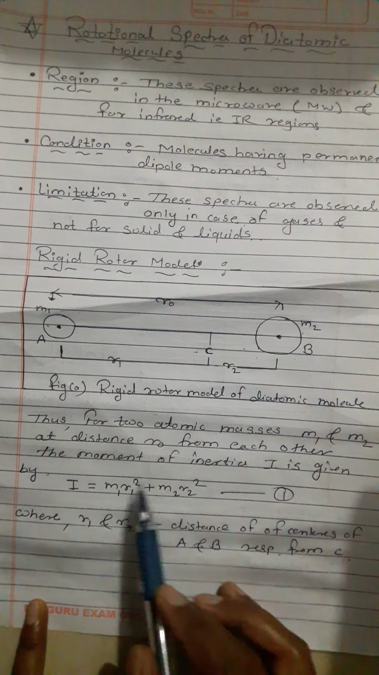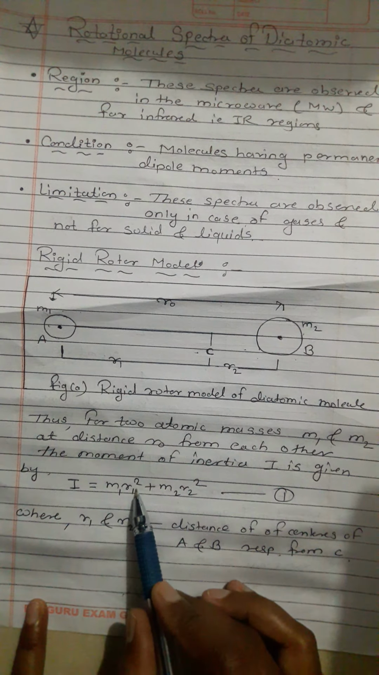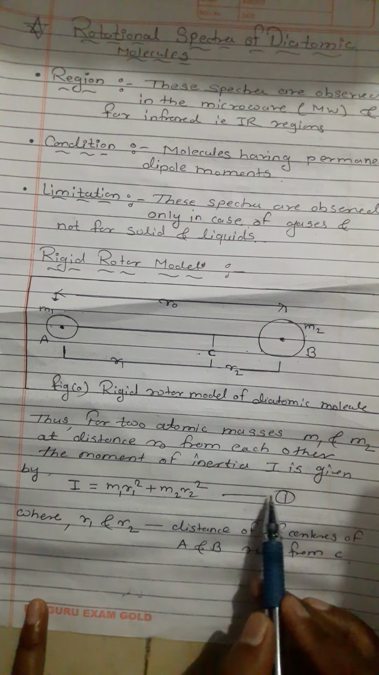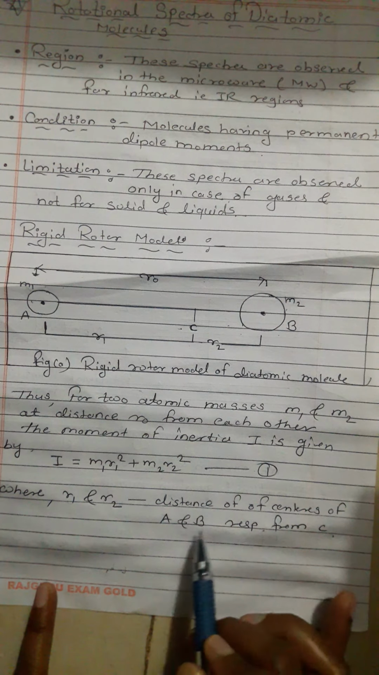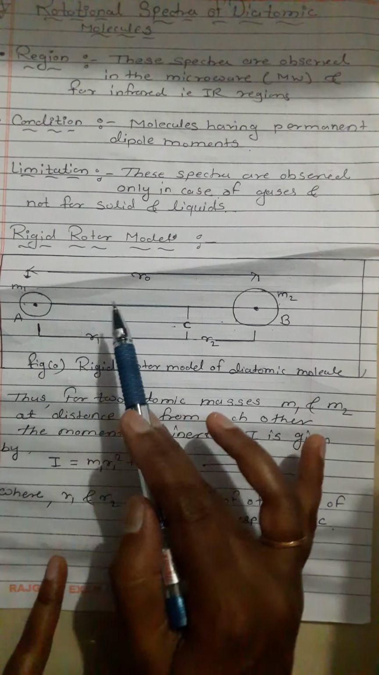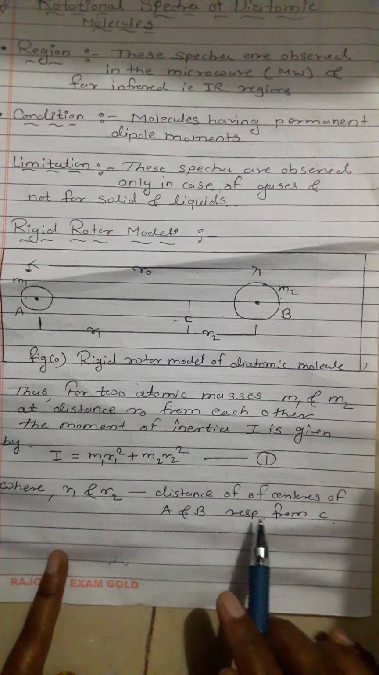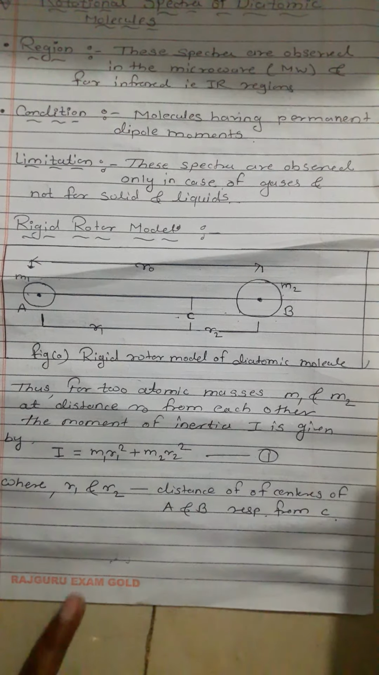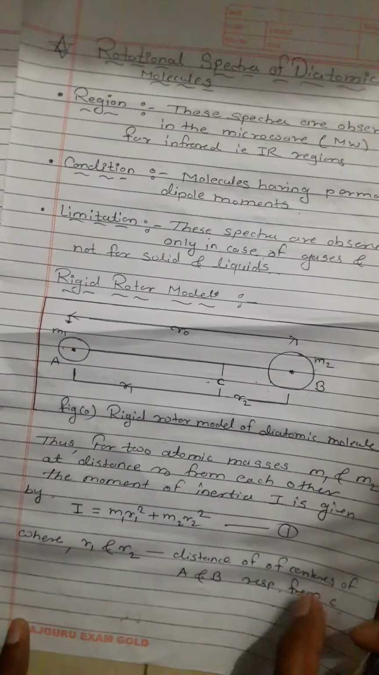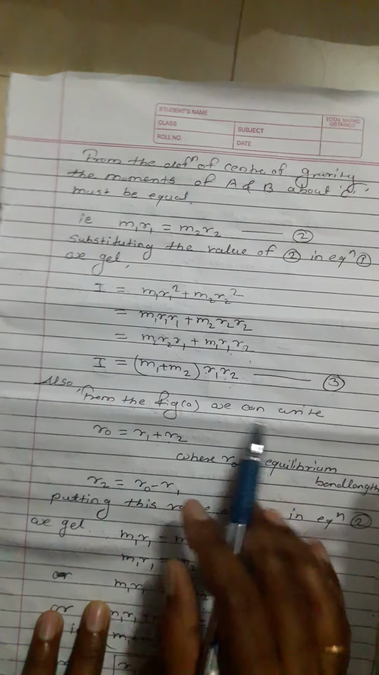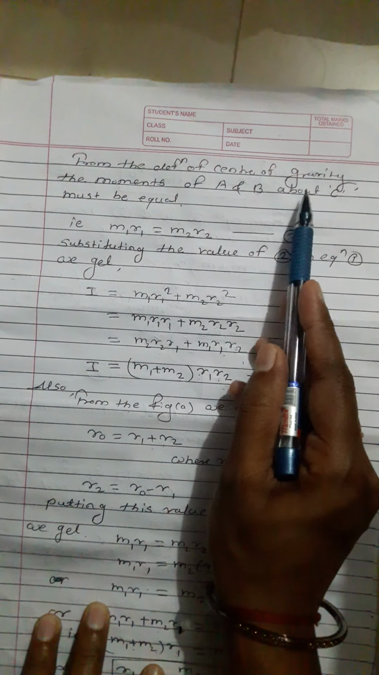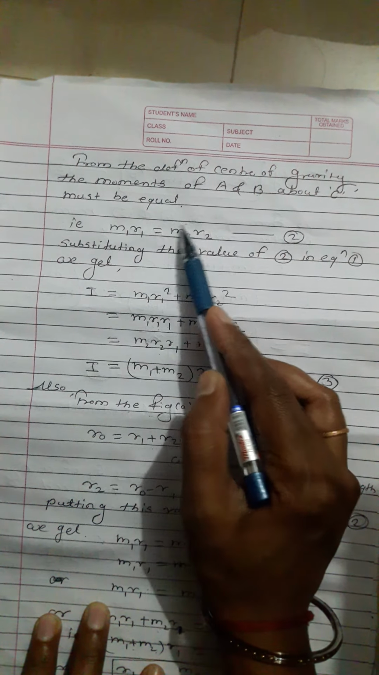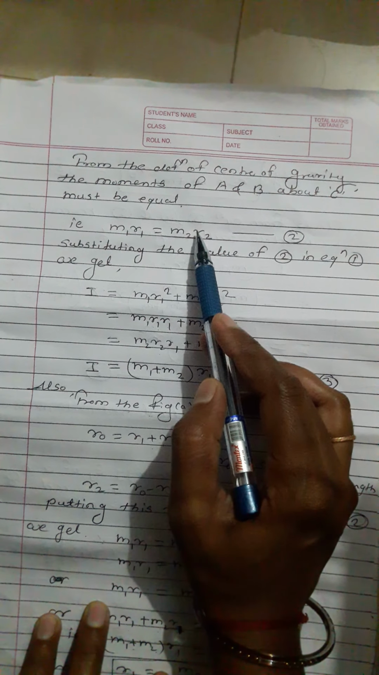The moment of inertia is I = m1 r1² + m2 r2², equation 1, where r1 and r2 are the distances of the centers of A and B respectively from C. From the definition of center of gravity, the moments of A and B about C must be equal, that is, m1 r1 = m2 r2.